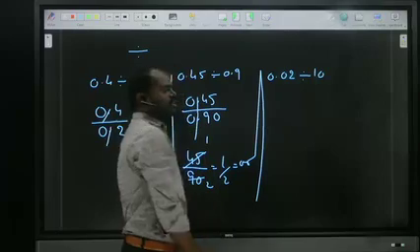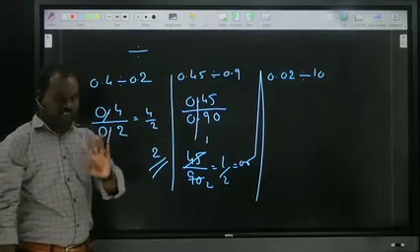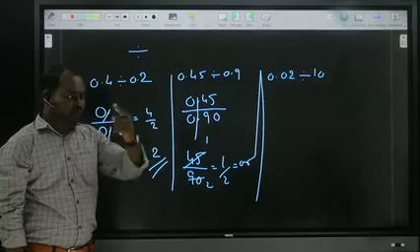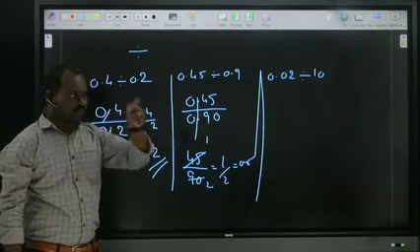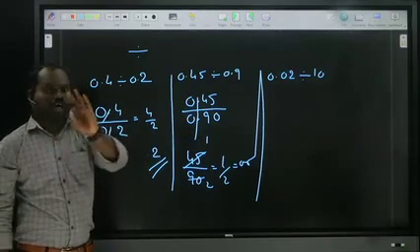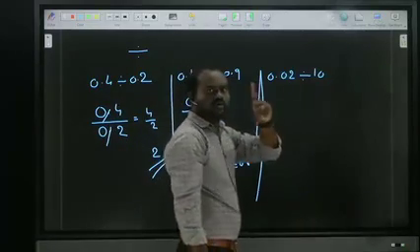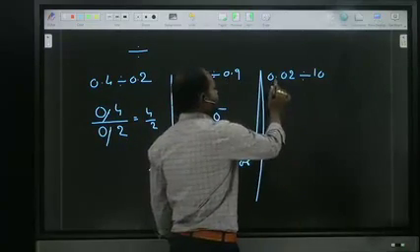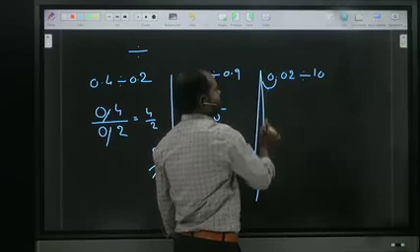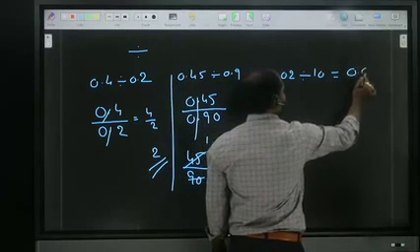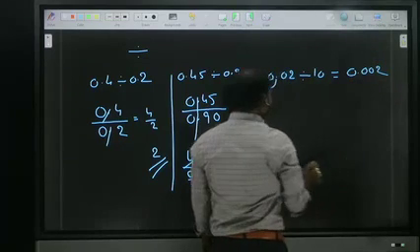Division with 10, 100, 1000: in multiplication I said the point moves to the right side. In division the point moves to the left side. As many zeros, that many places it moves left. How many zeros? One zero. So one place moves left side. That means what is the answer? 0.002. We'll see one more.